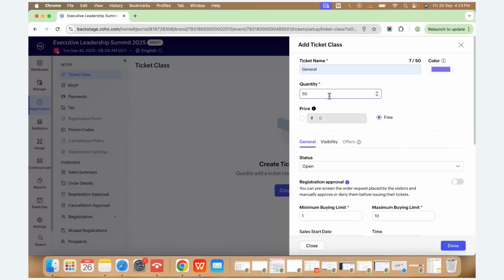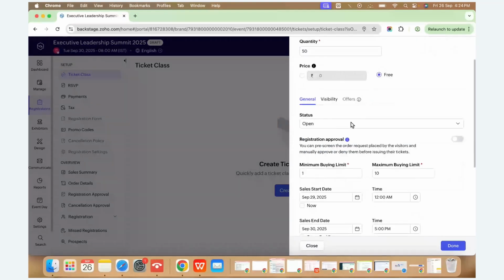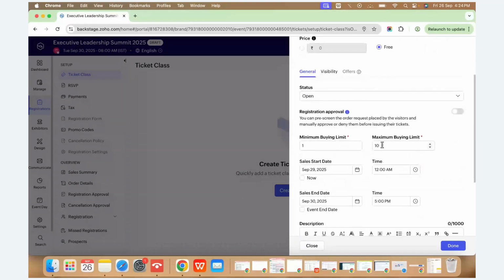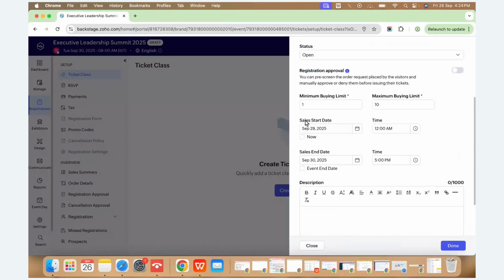It's free, and the status, whether it's open or closed or marked, we can just do it after; it's not relevant to RSVP. Here is the buying limit for a single person, because it's not a buying, but we can also involve our colleagues as well. And when is the sale going to start? Maybe we can just mark it as now, and even the start and end date, let's have the end date the same date, or we can mark it as 29 September, timing, etc.